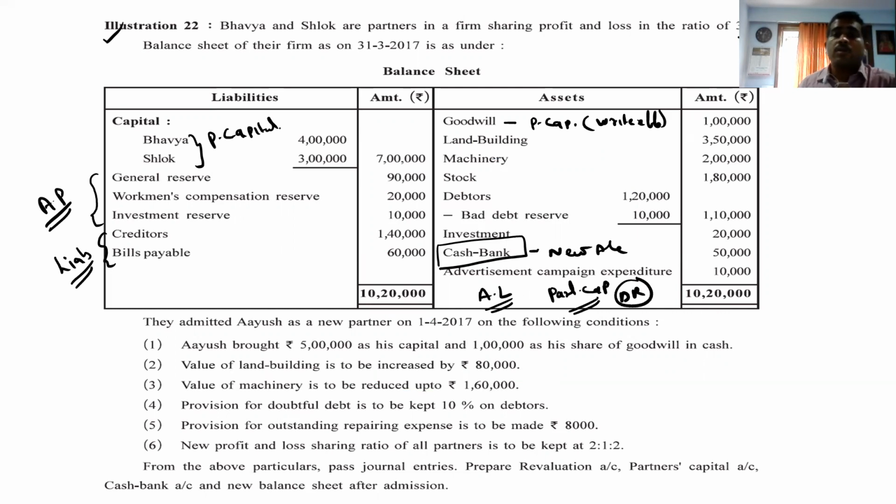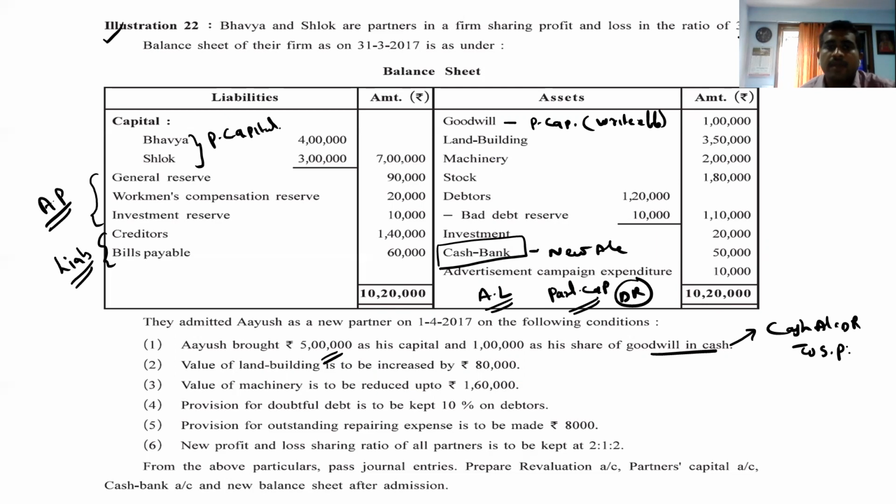Okay, so let's see the topic. Ayush brought 5 lakhs as his capital and 1 lakh as his share of goodwill in cash. So capital is 5 lakh while goodwill is 1 lakh. For capital we have to pass an entry, and goodwill in cash. When goodwill comes in cash, what is the journal entry? Cash account debited to sacrificing partners' capital account.